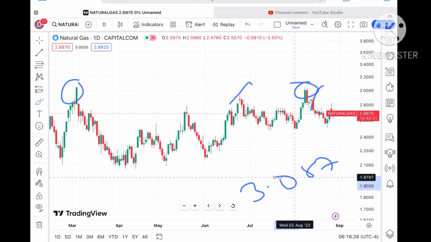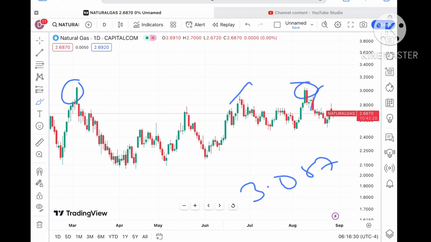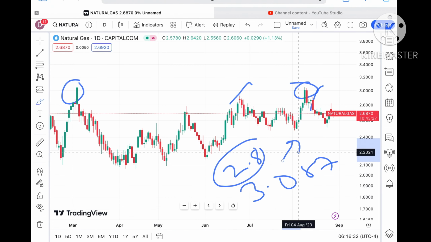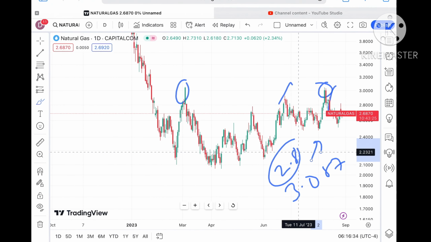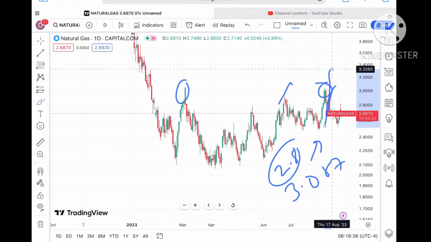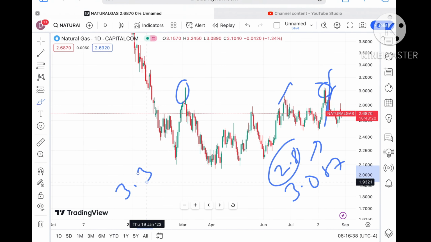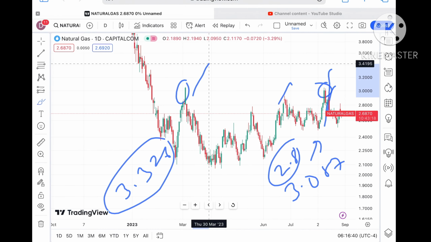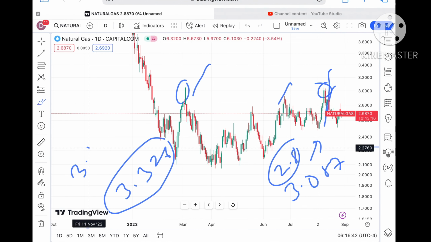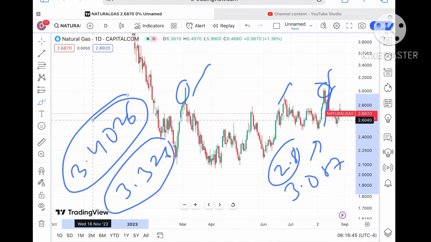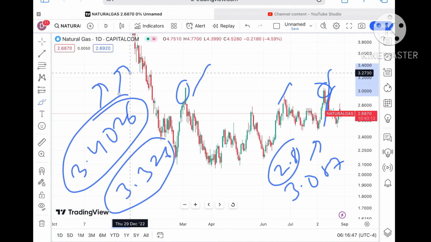Okay, why I am telling you all this, because there is a pattern forming, and if the price sustains above 2.8, our chances of going further upside we can see. Okay, and the price move of that level, we can see it will touch a level of around $3.326, and from there a further high we can see towards a level of around $3.4026. Okay, if the price sustains above this level, a further high we can see.